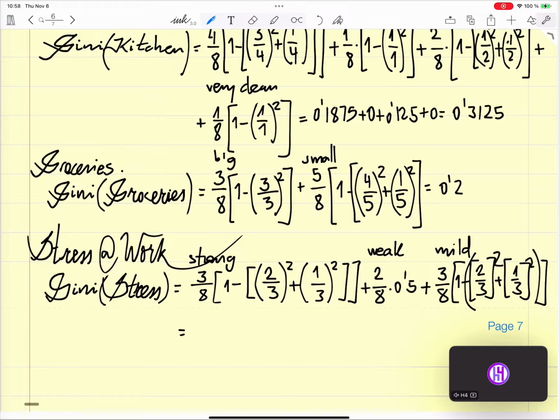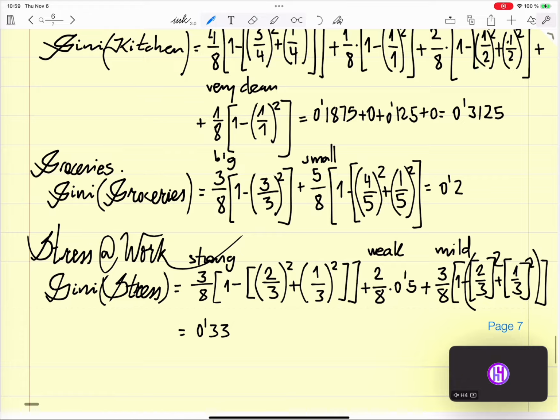So it's about 1 minus (2/3) square plus (1/3) square, times 0.75. It delivers a 0.33 Gini.